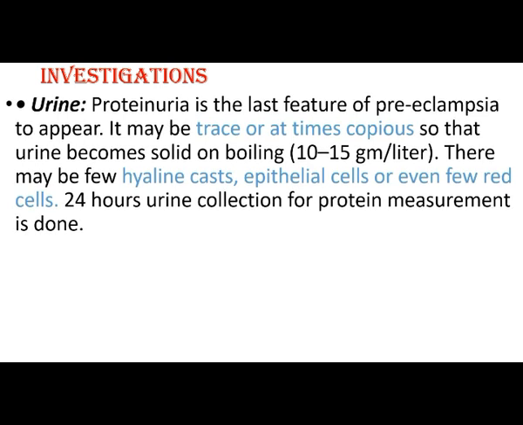Urine examination, we can see the proteinuria. You already explained it previously. So proteinuria is the last feature of preeclampsia to appear. It may be trace or at times copious, so that the urine becomes solid on boiling, that is 10 to 15 gram per liter. There may be a few hyaline casts, epithelial casts, or even a few red cells can be seen. And 24 hours urine collection for protein measurement also can be done.